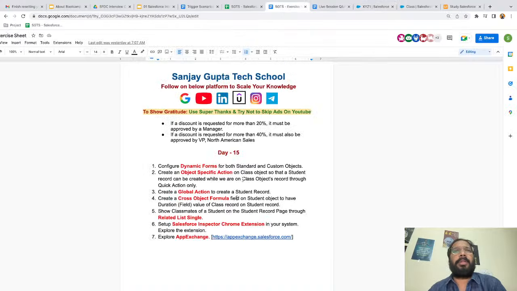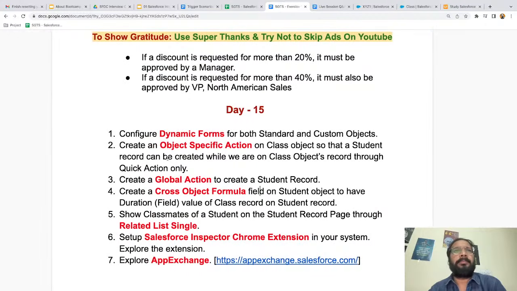For that, I'm going to take help of this exercise. Here you can see for day 15, you need to create a dynamic form for both standard and custom object. For the standard object, I already demoed account, but if you want to create your own dynamic form for a custom object, you can go and practice it.